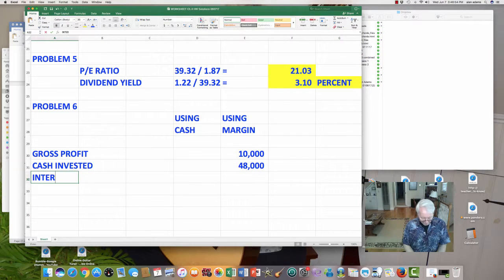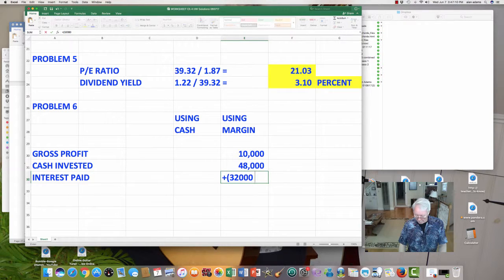Now we have to consider the amount of interest that was paid. Using margin, you're going to owe interest. And we know that the broker loaned you $32,000. We're going to multiply that by the annual interest rate, which I told you is 2%, and we're going to multiply that by the amount of time involved, 2 months out of 12, 2 divided by 12, since 2% is an annual rate, and that gives us $107 of interest.